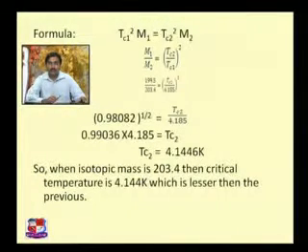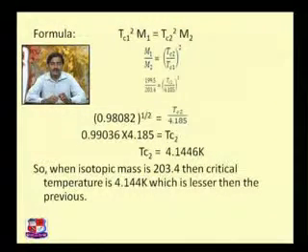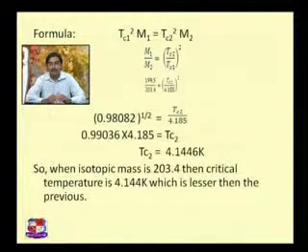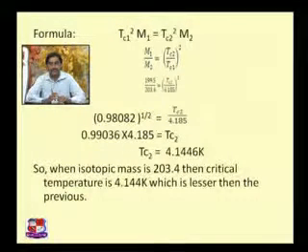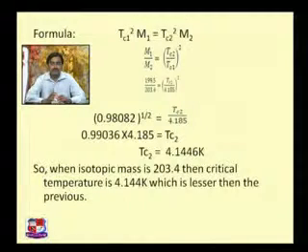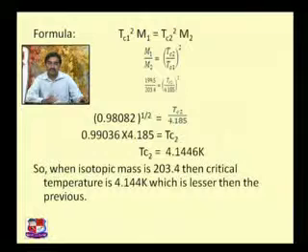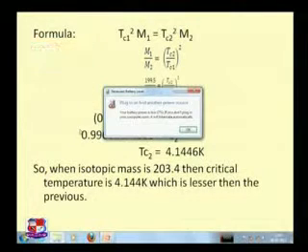Okay, now from this particular method we can get another relationship also. If you are supposed to find the isotopic mass and the Tc values are given, Tc value 1 and Tc value 2, then we can take a ratio of these two, and if any isotopic mass 1 corresponds to one Tc value, we can find the isotopic mass not given in the problem statement. So this is the formula; the same can be used for finding M1 or M2 also.